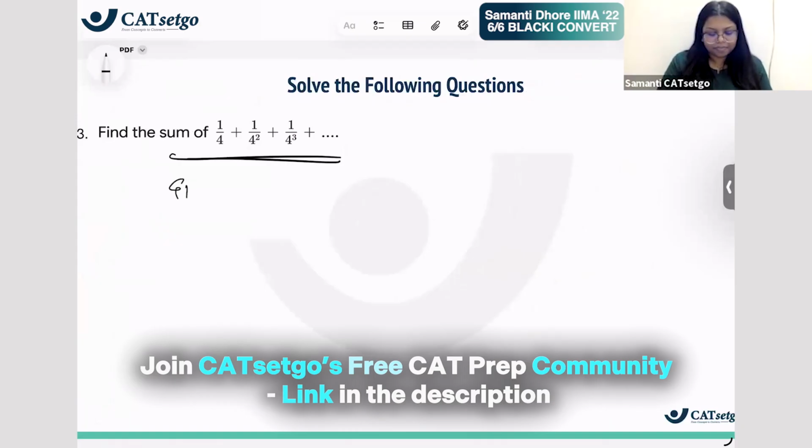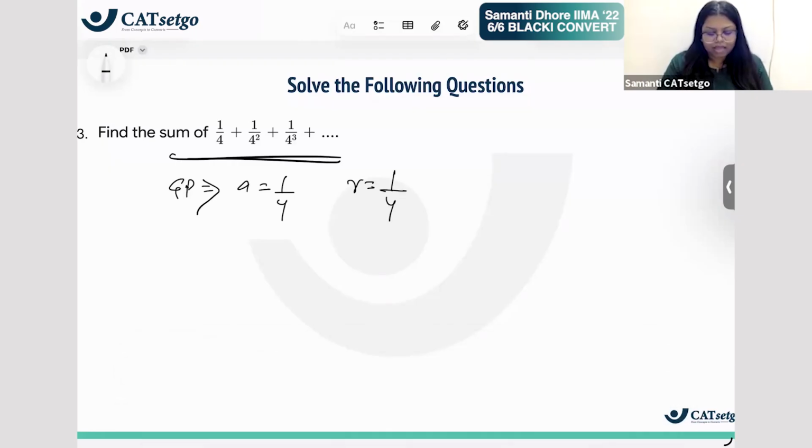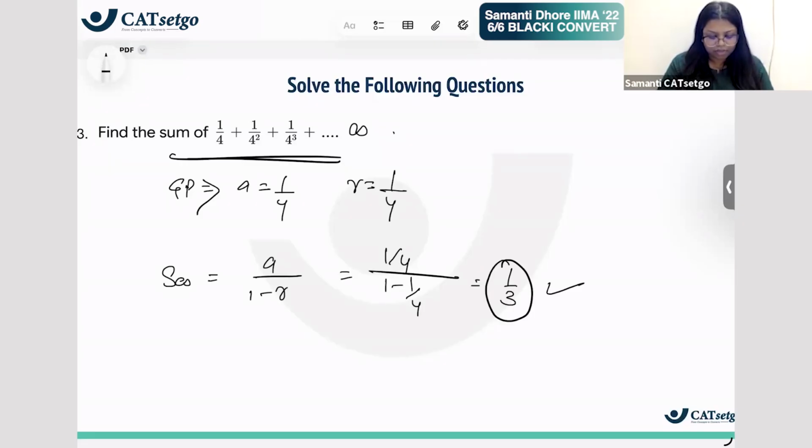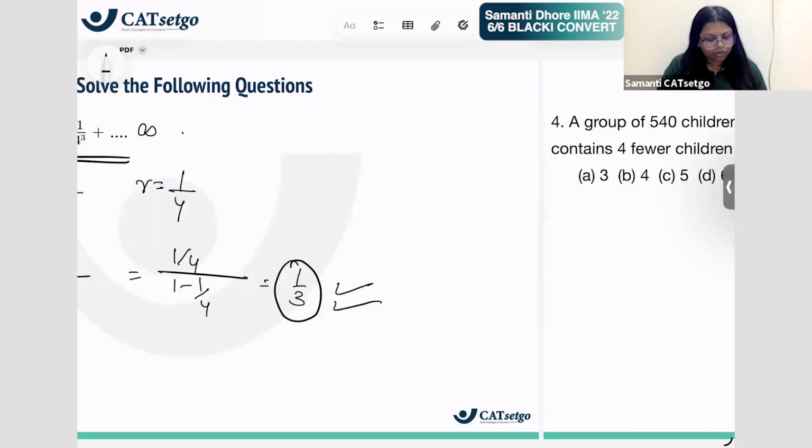It is a GP with A as 1 by 4, right? And your R also as 1 by 4. And this is going till infinity. The S infinity is given as A upon 1 minus R. What is it? 1 by 4 upon 1 minus 1 by 4. That's why the answer is 1 by 3. I saw some of you had given me 1 by 3 as an answer anyway. Okay? So there is an absolute answer here. S infinity. Alright? Okay, good.